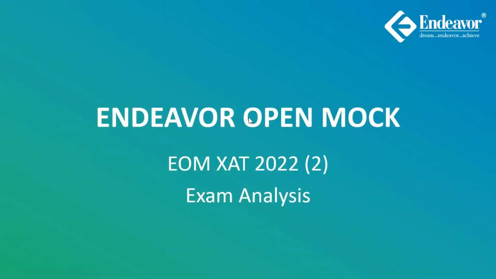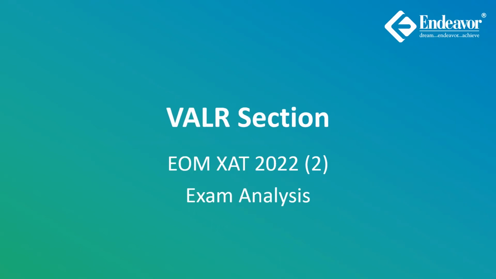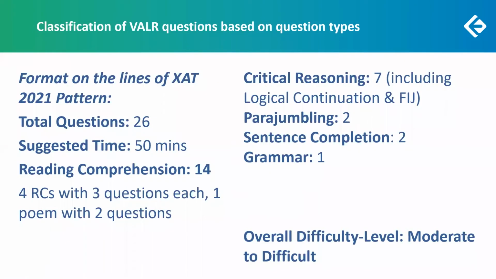Hello and welcome to an analysis of EOM ZAT 2, that is 2022 EOM ZAT 2. Let's start with an examination of the VALR sectional. The VALR sectional was formatted on the 2021 pattern, had a total of 26 questions with 50 minutes as the suggested time.